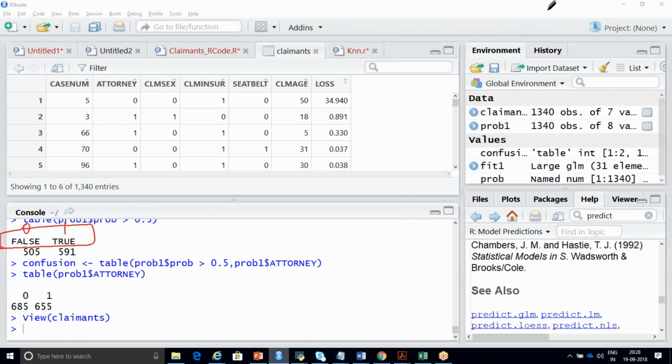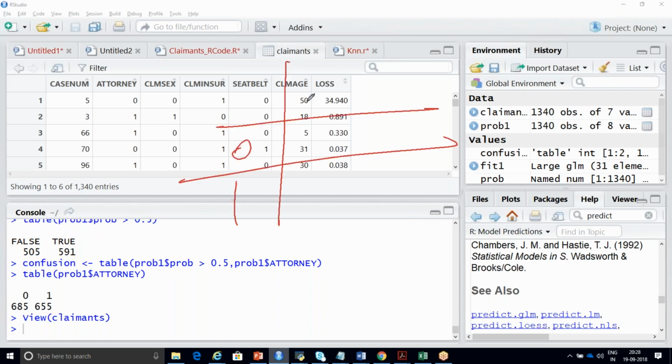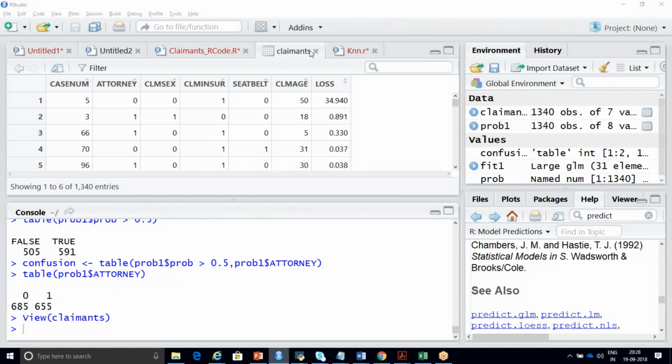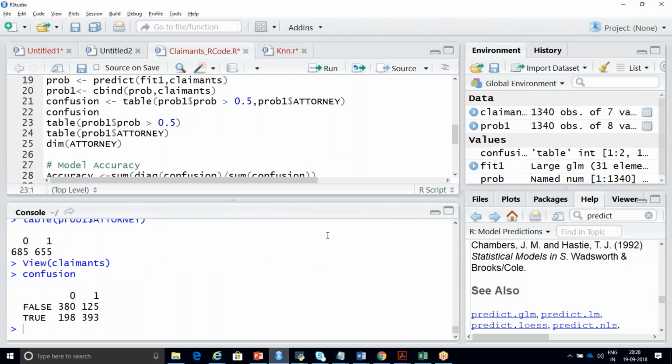I'm combining these two in a variable called confusion matrix. Your confusion matrix will look like this: 0, 1 and here also 0, 1. I'm going to run this confusion and try to explain what it says. I've just given it the name confusion. This is table of x comma y.